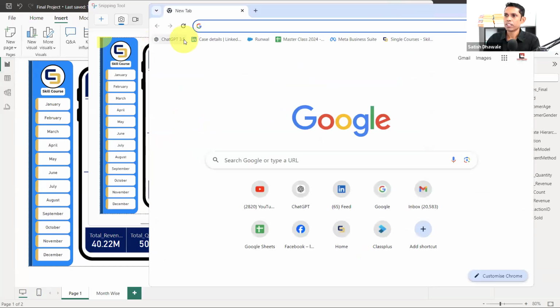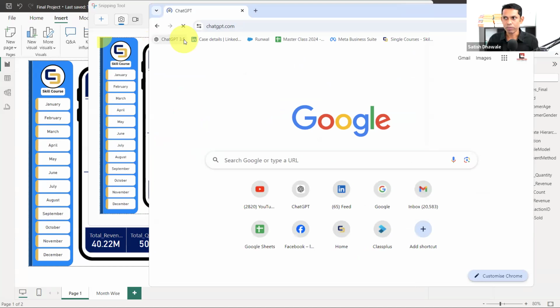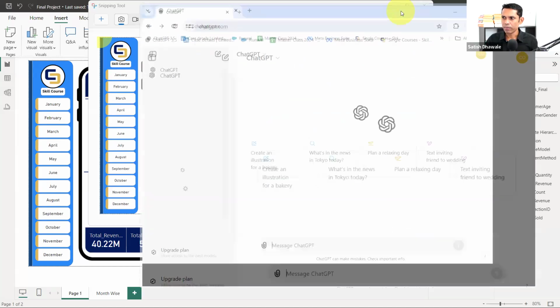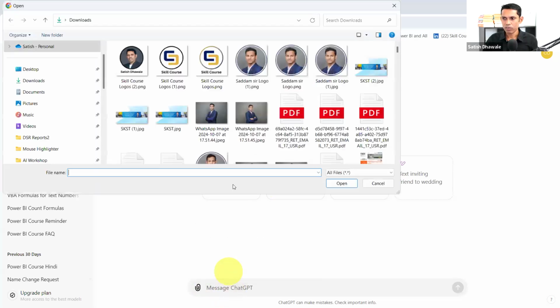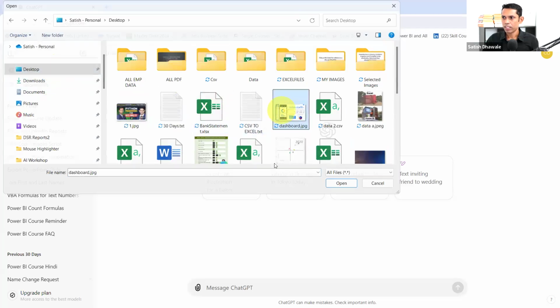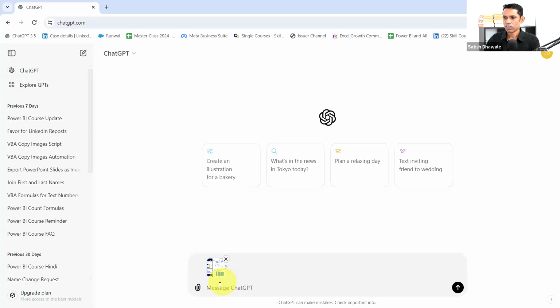So I'm having ChatGPT 3.5. ChatGPT will allow you to upload images, and I think on a daily basis it will allow you only 2 to 3 images. But let's see, I have an image and I'm going to upload that image on ChatGPT. Here it is. Okay.